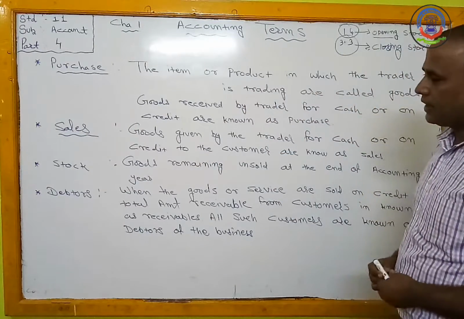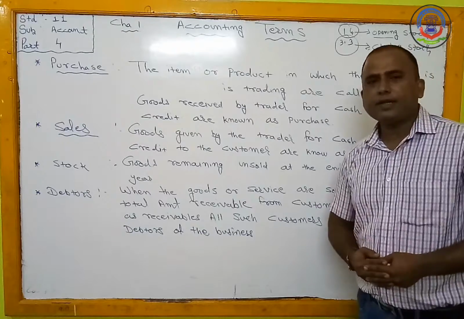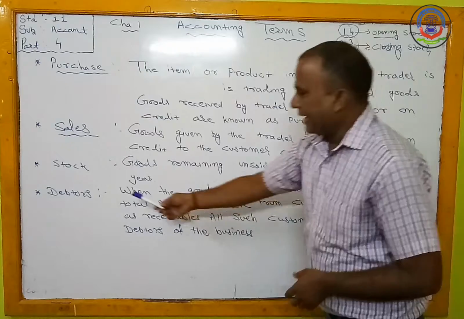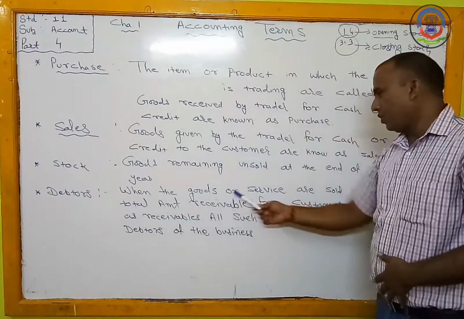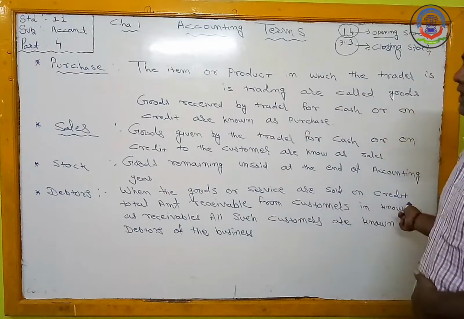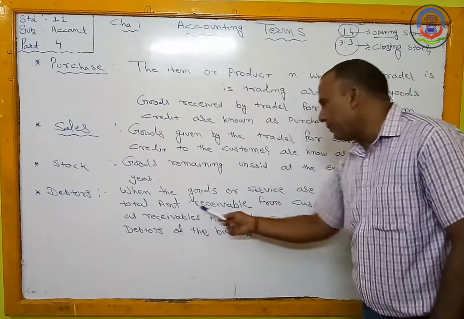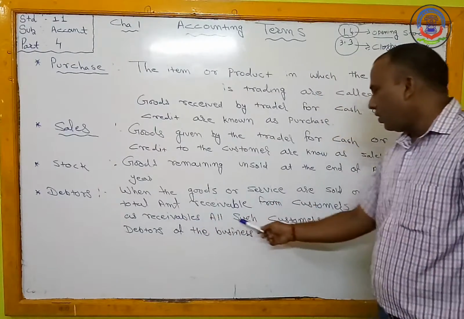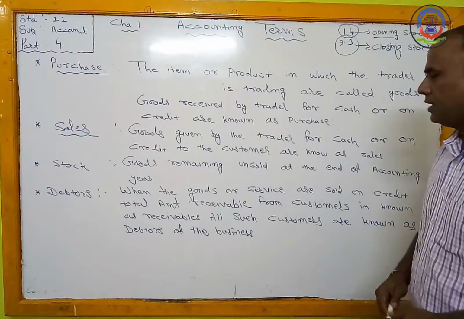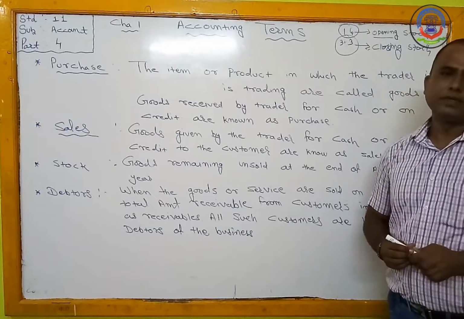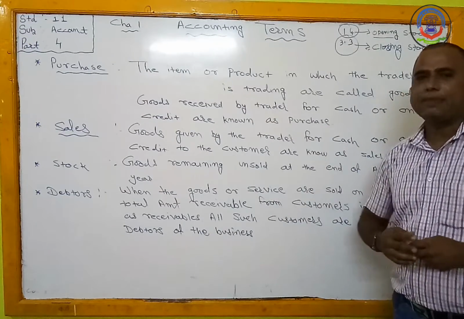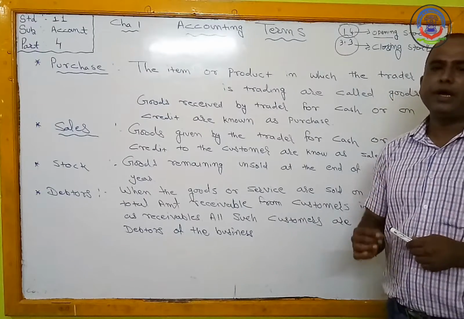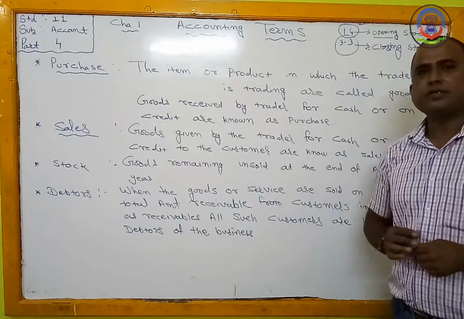Now the next one is debtors. Debtor means our respective customers. When goods or services are sold on credit, the total amount receivable from the customers is known as receivable. All such customers are known as the debtors of the business. So मैंने अभी आपको बोला debtor means customer, but debtors are always created only due to credit sale.